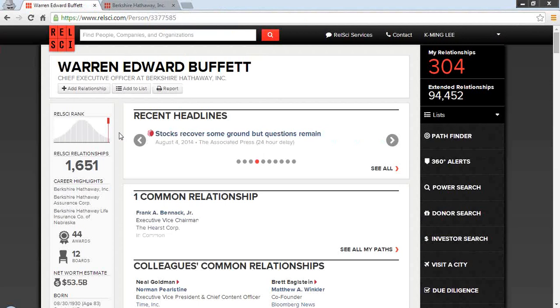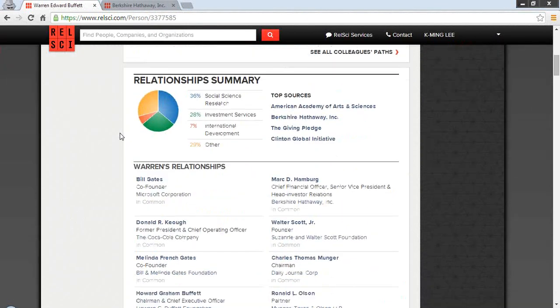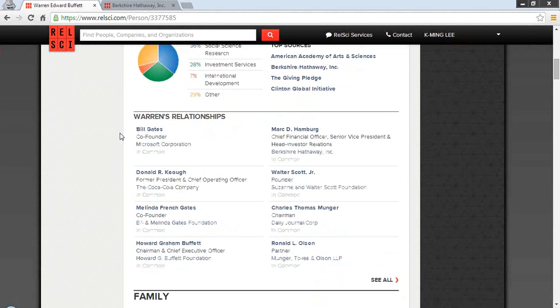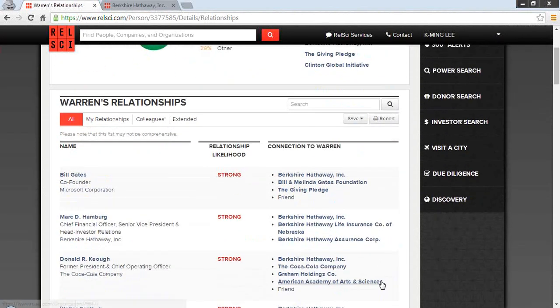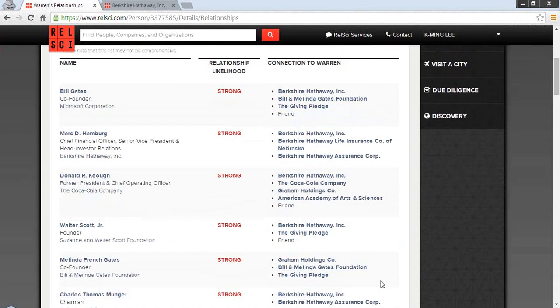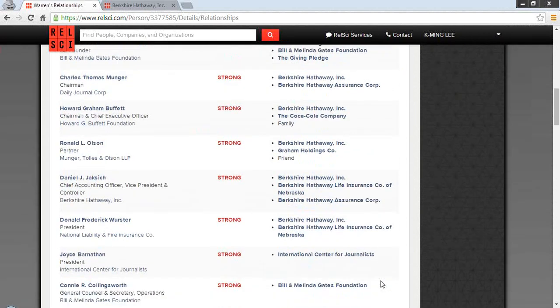Number two, if you're looking for referrals or introductions, you can pull up someone's relationship summary. So let's say, again, if Bourne is my client, I can see who he has access to. I'll scroll down a little bit, and here are his top 8 relationships. If I want to see who else he knows, I'll click See All, and I'll get that full listing of the 1,600 people that we think he has access to, listed strong first, then down to average and more weak. And our clients find this especially helpful.